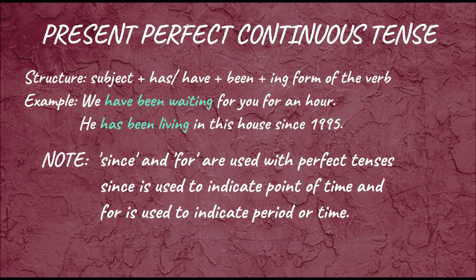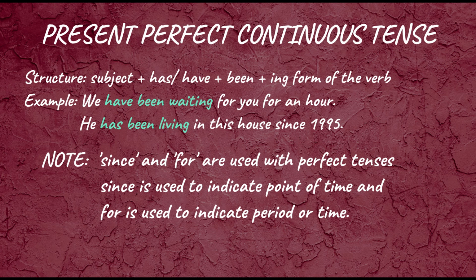The present perfect continuous tense. In negative sentences, not is placed between has or have and been, while in interrogative sentences, has or have is placed before the subject, whereas been follows the subject. Example: We have been waiting for you for an hour. He has been living in this house since 1995. It has not been raining since morning. Has he been working in this firm for 2 months?